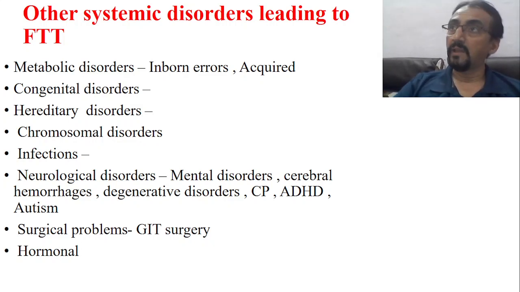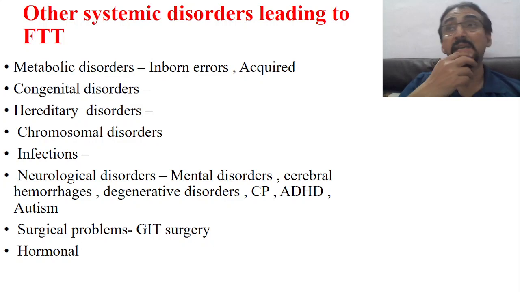It includes all the Nija Vyadhis and all the Agantuja Vyadhis. They are responsible for Vyadhija Phakka. These include metabolic disorders like inborn errors, congenital disorders, hereditary disorders, chromosomal disorders, infectious disorders, neurological disorders, mental disorders, cerebral palsy, cerebral hemorrhages, disability disorders, surgical problems like GIT surgery, hormonal problems; everything is included.